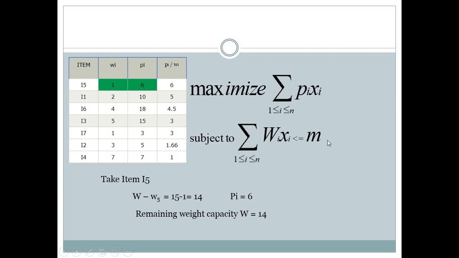So here our knapsack limit is 15. By selecting the first item I5, our weight will be decreased from the knapsack. Why? Because we cannot fill that much of the item further after picking our first item. So W minus W5 means 15 minus 1, so it will be 14, and we will get profit of 6. Now our remaining weight capacity of the knapsack is only 14, because we have already chosen a one weighted item.